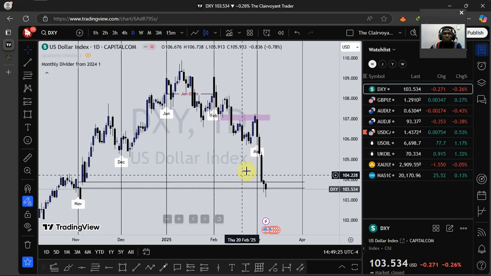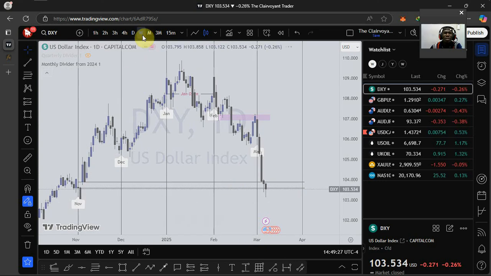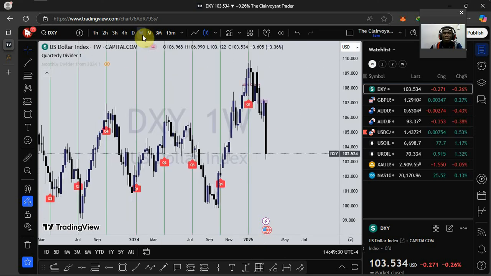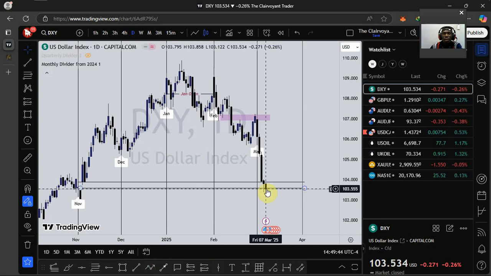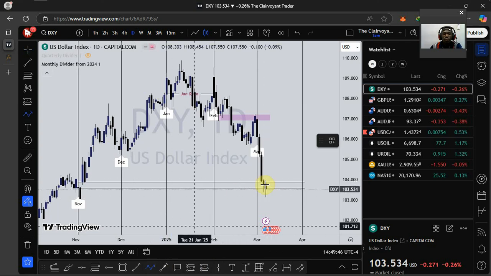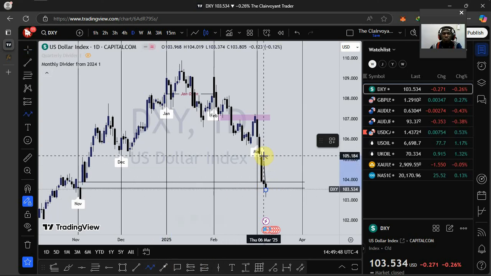But if you should switch to the weekly time period, realize that the line there still has more downside to do. Yes, we fill this gap here. There's also another gap right here, that I feel price will definitely move into and then fill. So as it stands now, for the dollar index, I'm expecting to see price push up to fill this liquidity void.